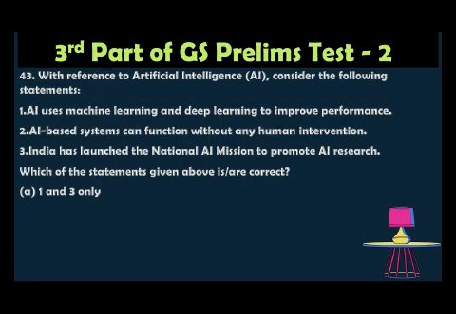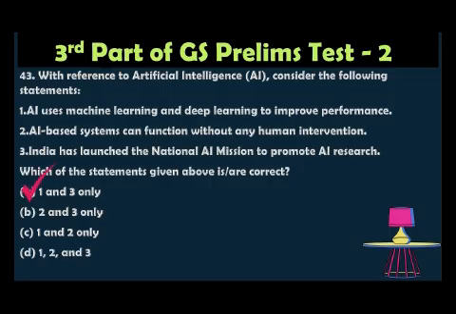Option A is 1 and 3 only, B is 2 and 3 only, C 1 and 2 only, D 1, 2 and also 3. The correct answer is 1 and 3 only, because AI uses machine learning and deep learning techniques. That is correct. AI can function autonomously in some cases, but many AI systems still require human supervision. That is a wrong statement today. So statement 2 is wrong.